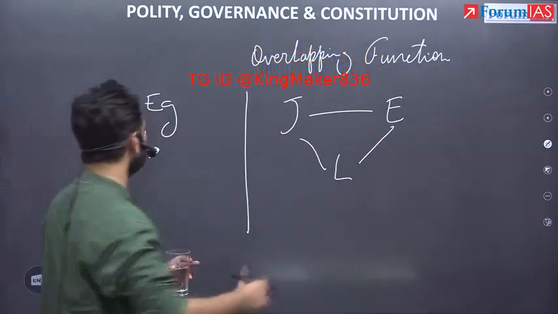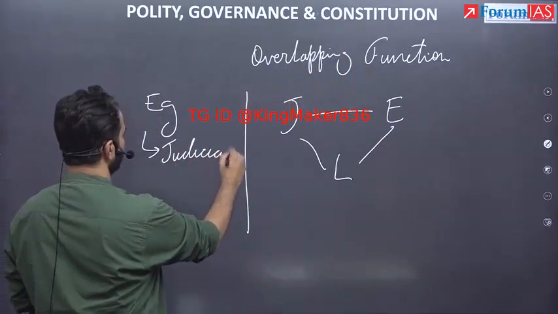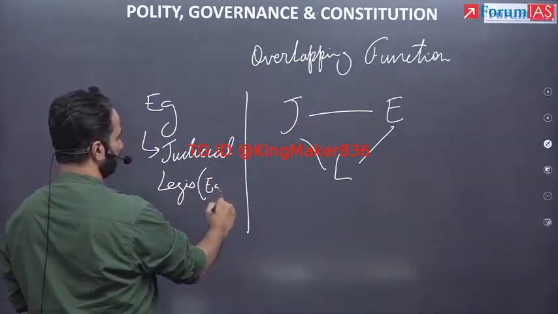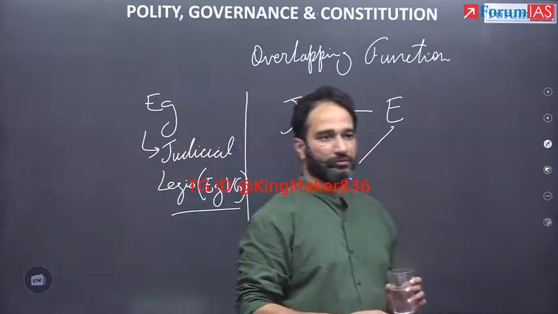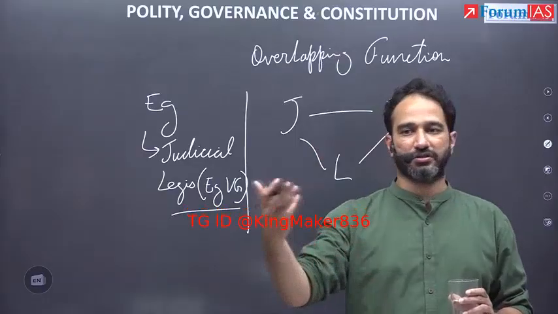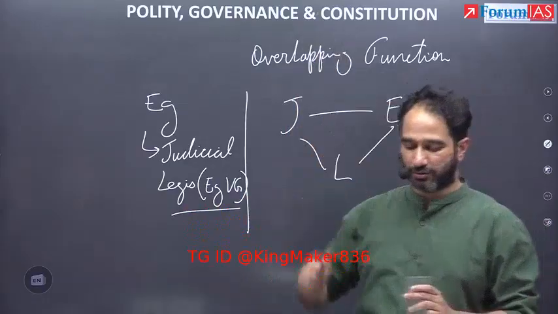Judicial legislation, in brackets, example being Vishaka guidelines. Meaning when the judiciary ends up making rules, who makes rules? Legislature. When they make rules or laws, it is known as judicial legislation. It's a separate topic that we'll cover when we get to judiciary.